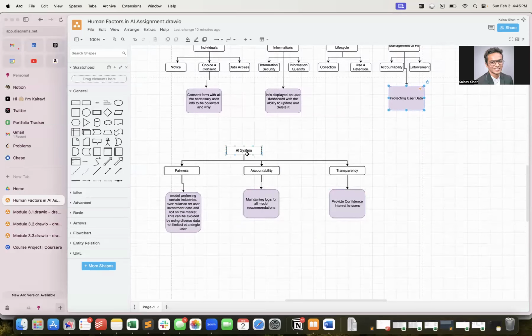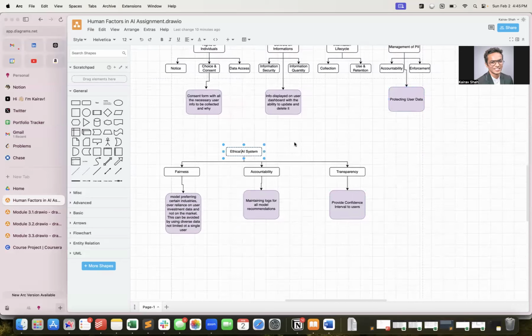And lastly, bias, talking about ethical AI systems. I would say we can break it down into three major points, which are fairness, accountability, and transparency.